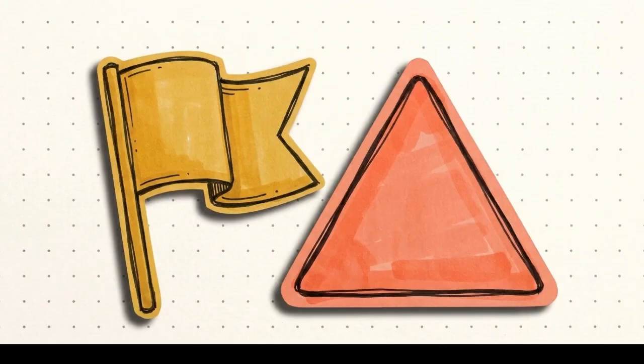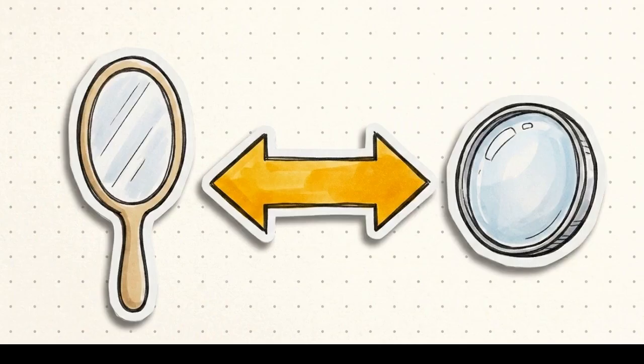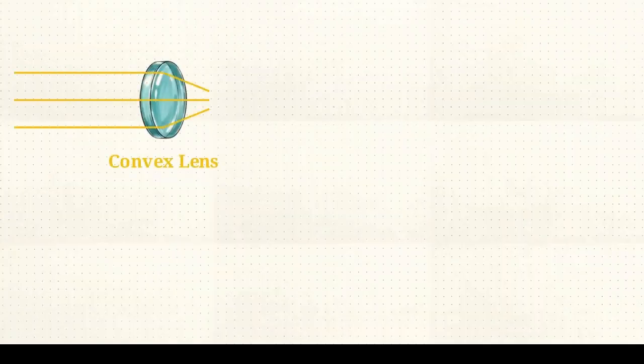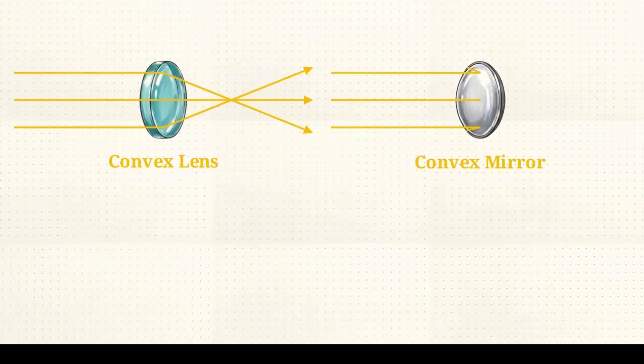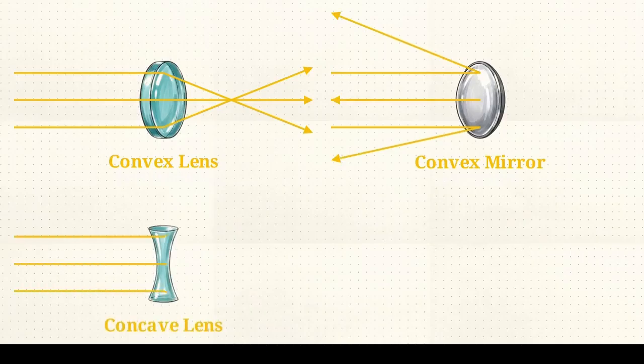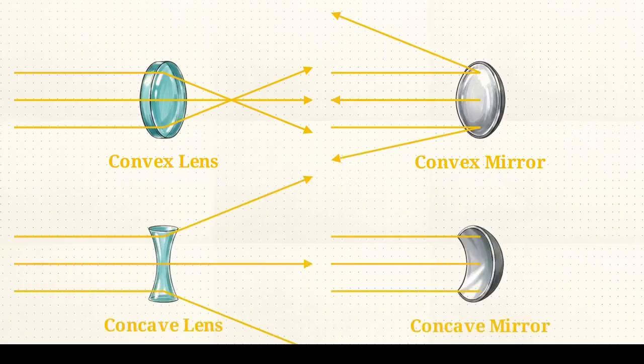The fourth CBSE exam marker covers a frequent technical trap. Lens behavior is the inverse of mirror behavior. Convex lenses converge light, while convex mirrors diverge it. Concave lenses diverge light, while concave mirrors converge it.